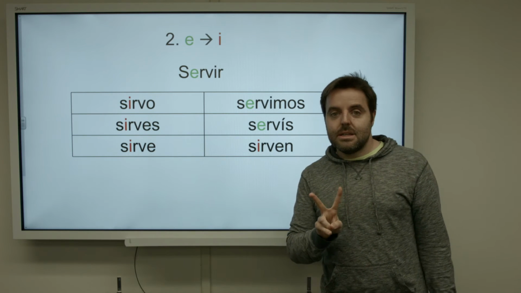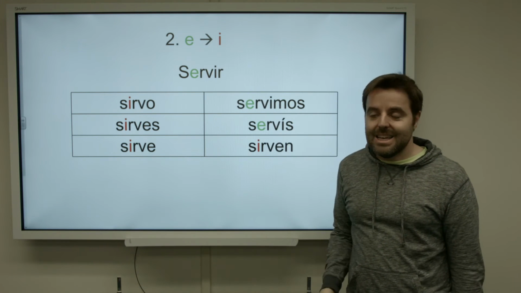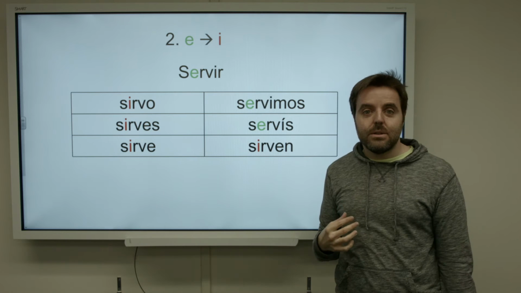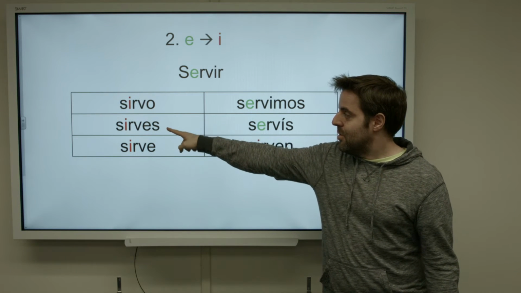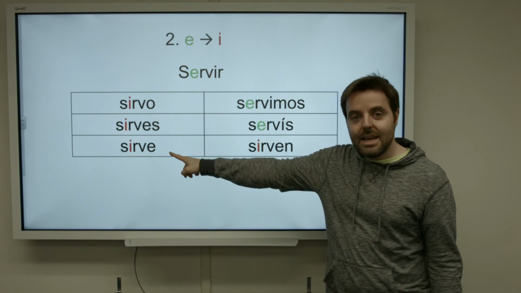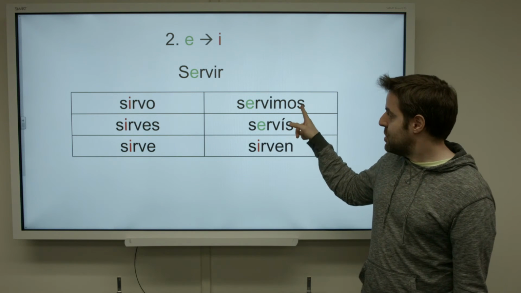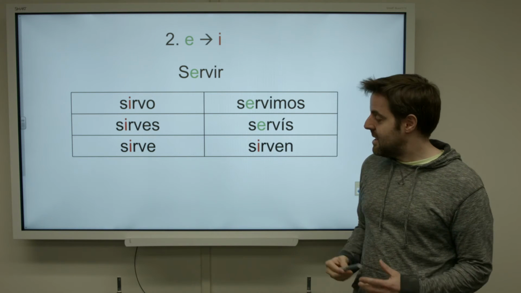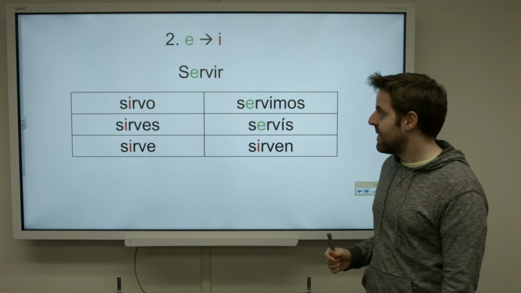The second type of verbs, from E to I, like servir, to serve. Yo sirvo, tú sirves, él, ella, usted sirve. Nosotros servimos, vosotros servís, ellos, ellas, ustedes sirven.